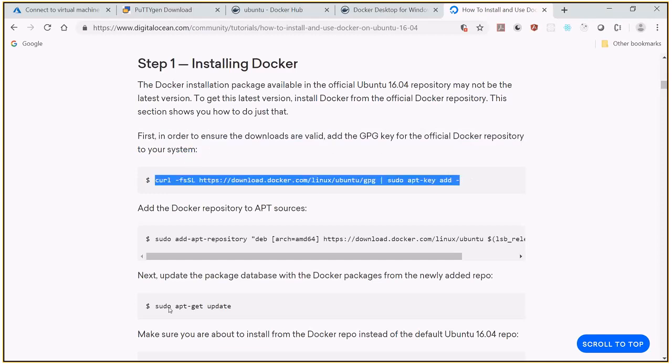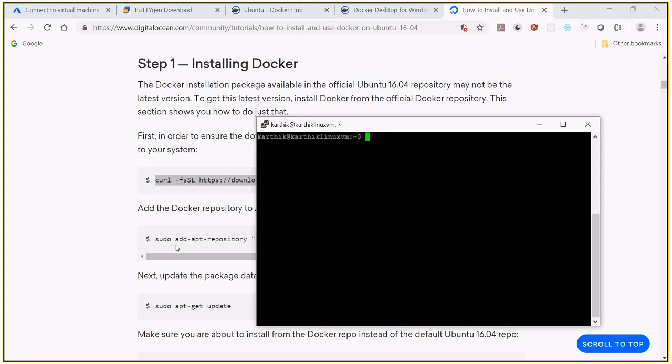Copy, paste it, enter. It's asking for the password. So the password is Capgemini at 123. So done. Once this is done, next is to add the Docker repository.